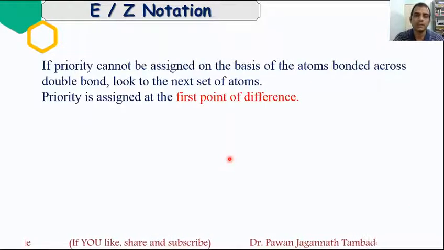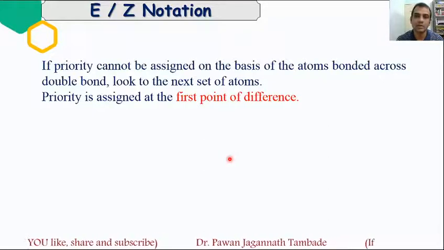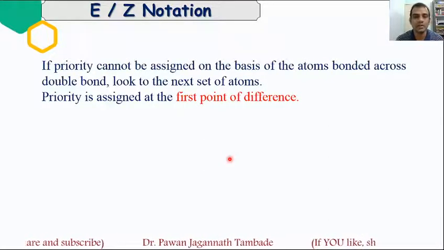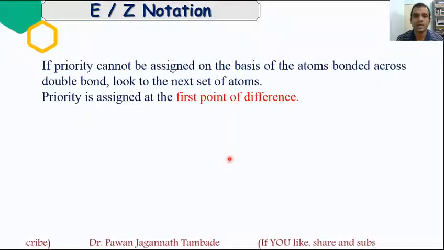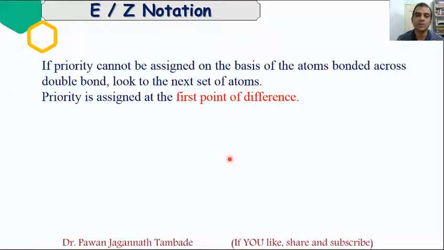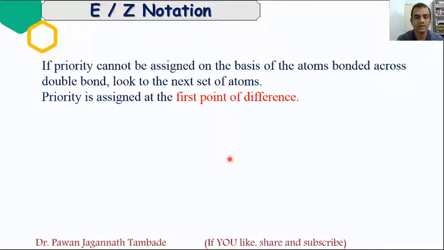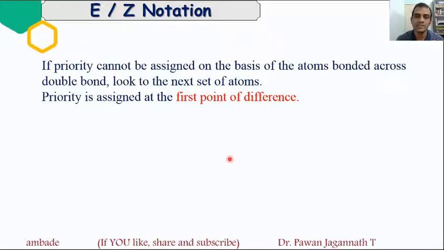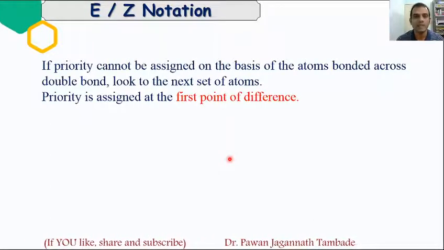Now if priority cannot be assigned on the basis of the atoms directly attached to the carbon-carbon double bond, then we need to look at the next set of atoms, and priority is assigned at the first point of difference. Dear friends, let me be very clear. These are the same rules which we saw in the RS system of nomenclature. So in the EZ system also, CIP rules are used for assigning priority.